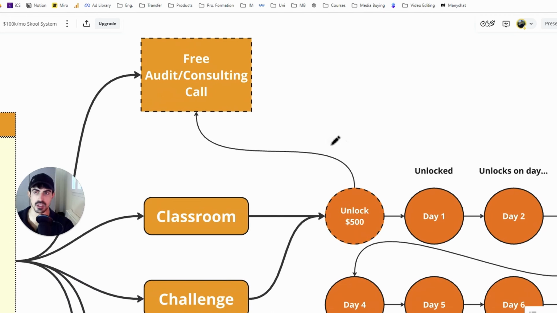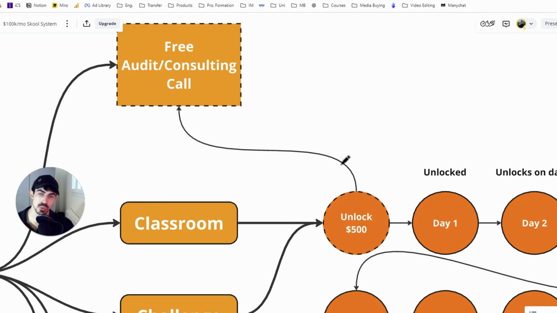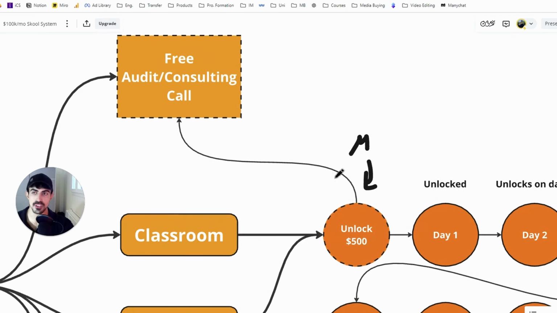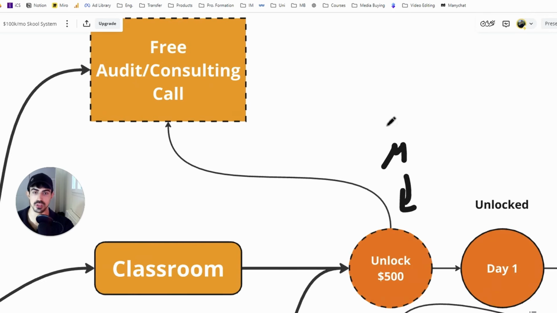Also, the key thing is that only a small percentage of people will directly go into this, right? And what we want to do in order to incentivize people to join the free audit and consultation call is that we will have a module, right? This module over here, and we will assign a value of $500. And in order to unlock this module, they have to join absolutely the free consultation call and audit call, right?